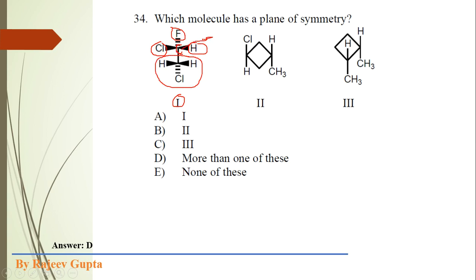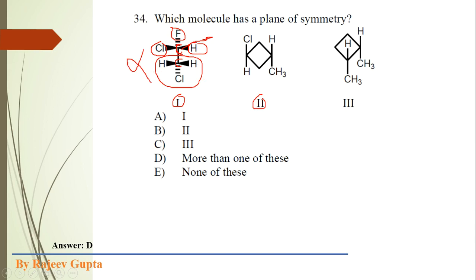So this is a chiral carbon, and the second carbon is not chiral because both hydrogen atoms are the same. We know that a molecule which contains one chiral carbon is always a chiral molecule, and a chiral molecule does not contain any plane of symmetry. So this does not contain any plane of symmetry, so we remove this option.